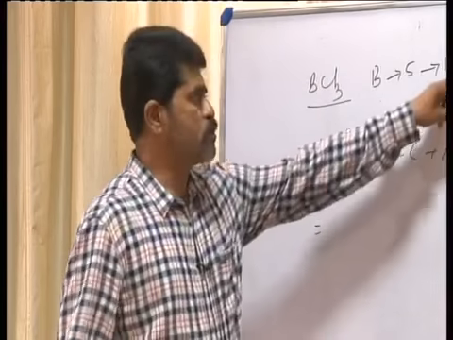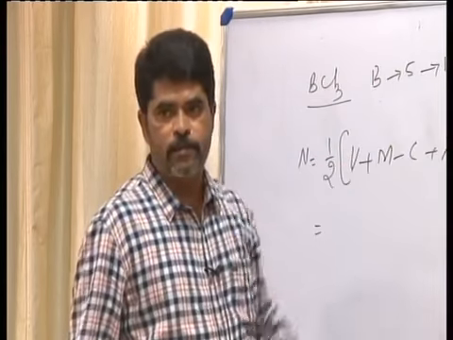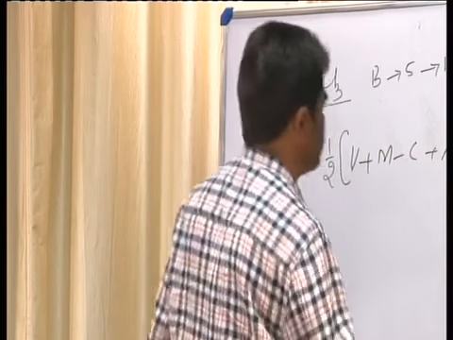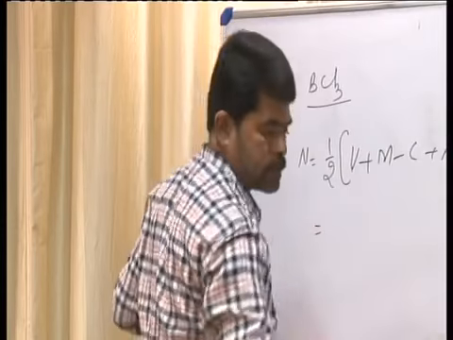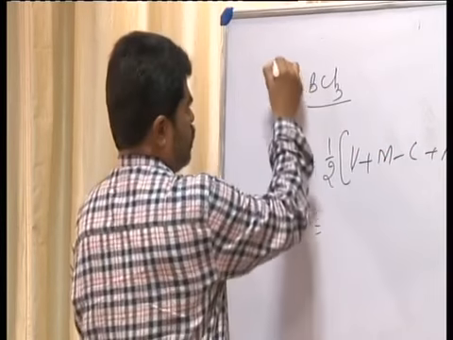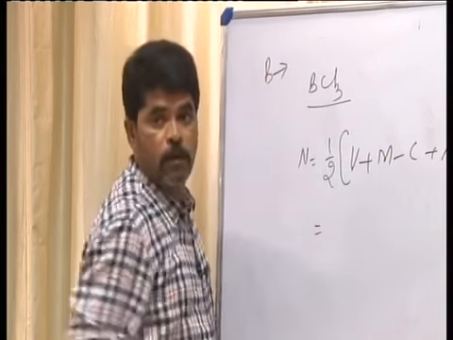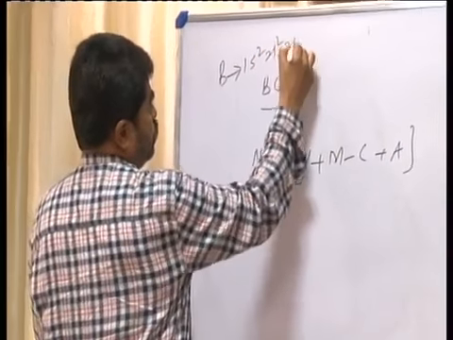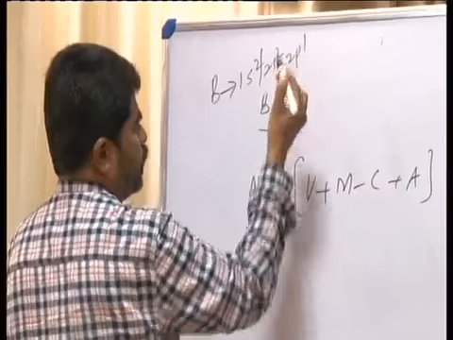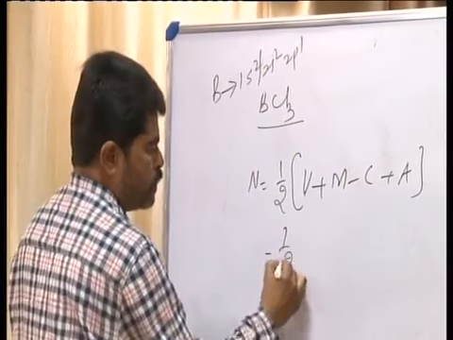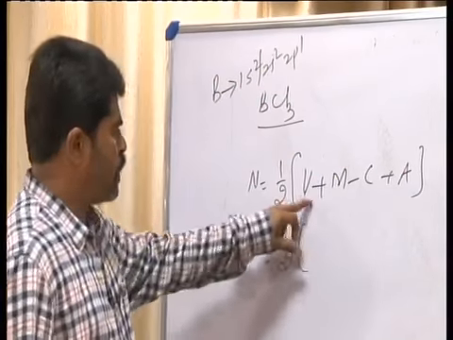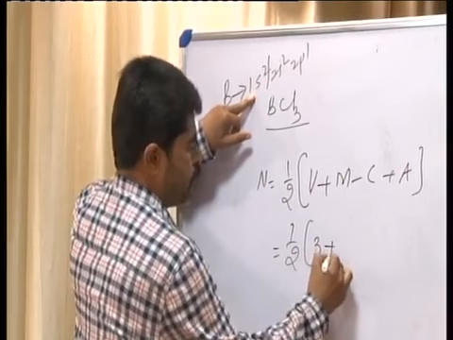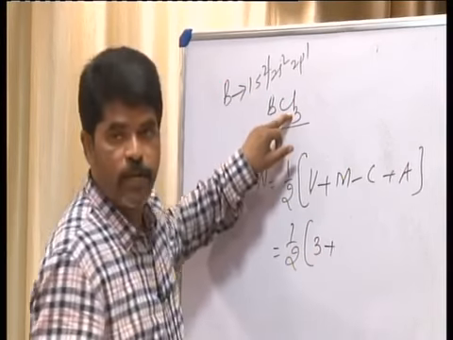The outermost orbit consists of 3 electrons. 3 electrons are present in boron, that is 1s2, 2s2, 2p1. Okay, 3 electrons. Half into number of valence electrons in boron, which is 3, plus number of monovalent atoms, 3